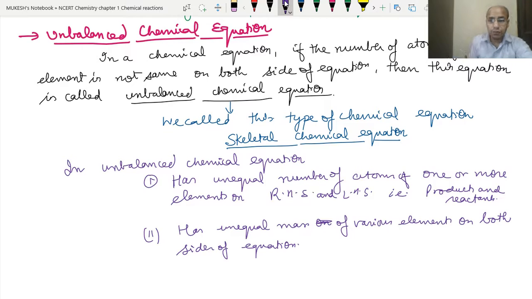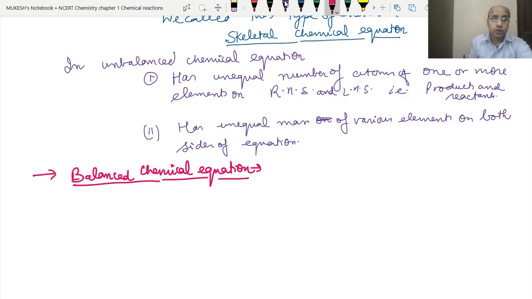So what is there in the balanced chemical equation? In a balanced chemical equation there will be an equal number of atoms of all the elements on both sides, and they will have equal mass of the various elements on both sides.